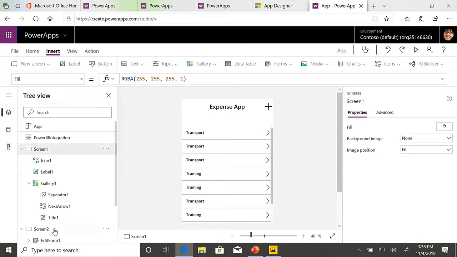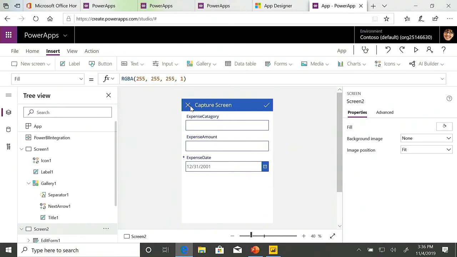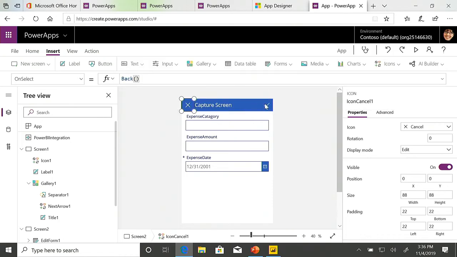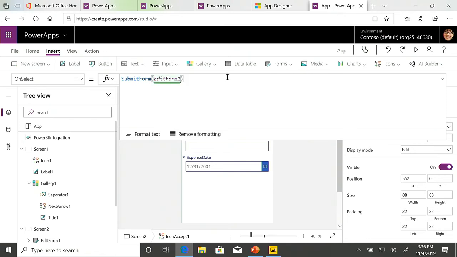Then on the second screen, we just need to make sure we can get back to where we were going. So let's hit back. And on the submit form, now this is the key part. Because if I submit this, it's just going to update that record. What we want to do though is we want to make sure that every time we submit a new request, that it forces a refresh on that dashboard.